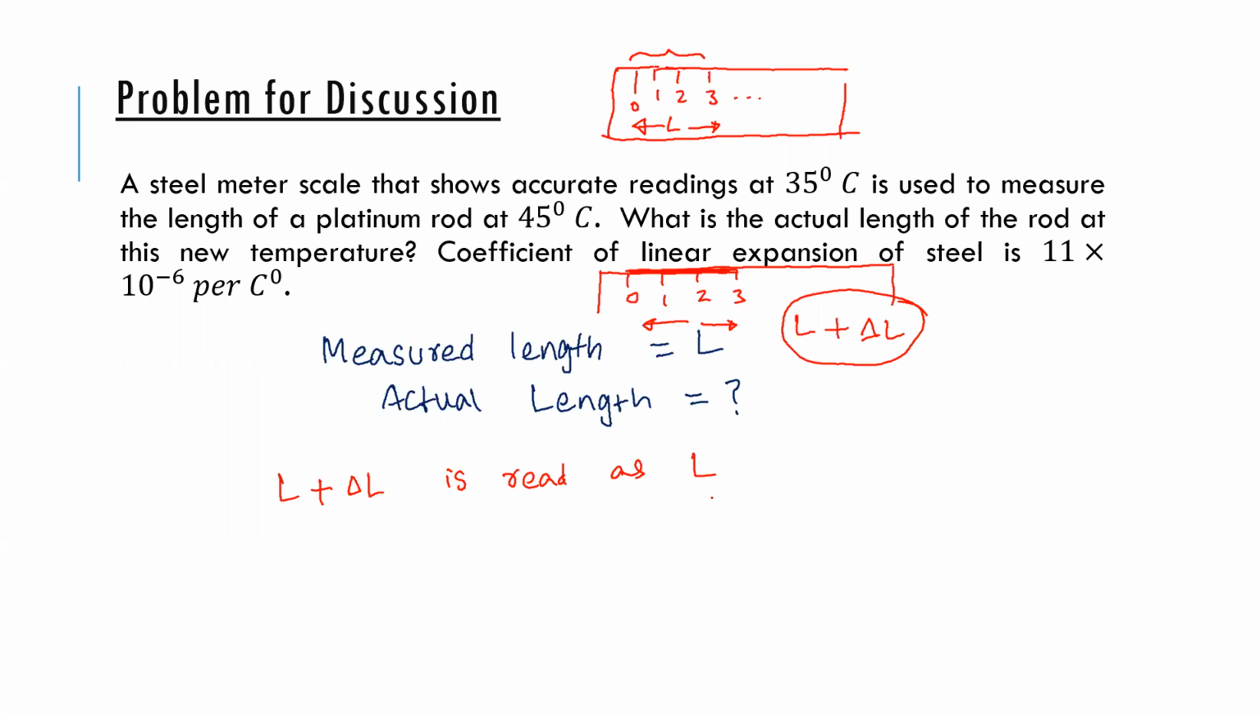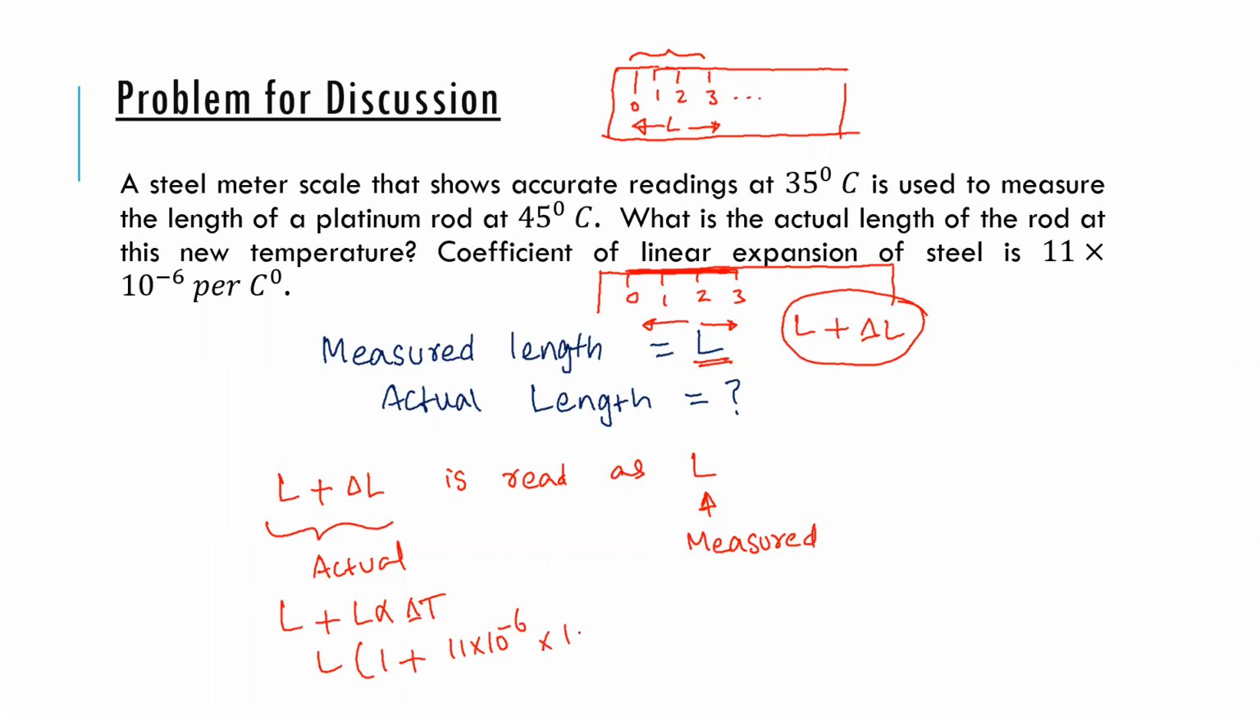Okay, so if the measured length is L, then this will be the actual. Since I've forgotten the length, I think we'll just keep it in terms of L. So I can just write L plus L into alpha into delta t, and then you can keep the values: 1 plus alpha would be how much? 11 into 10 to the power minus 6 into, sorry, what is the time? 10. So whatever this is, you understand this? This is the actual.